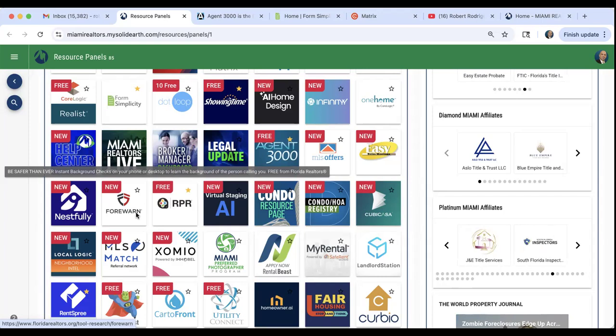If a number matches the caller, you're going to see their name. You're going to see things like property history, phone number history, criminal background or any criminal infractions. You're going to see public records like judgments and foreclosures and so much more. It's a great tool for us to screen our leads, screen prospective buyers or tenants. So if you have any questions, you can use Forewarned. Now, don't overuse Forewarned. Don't use it for the wrong reasons, right? Use it for the right reasons.